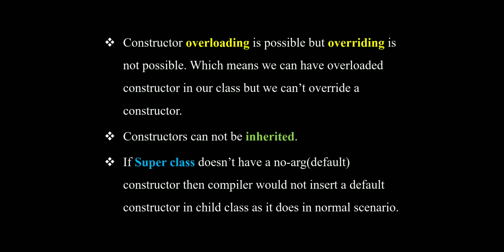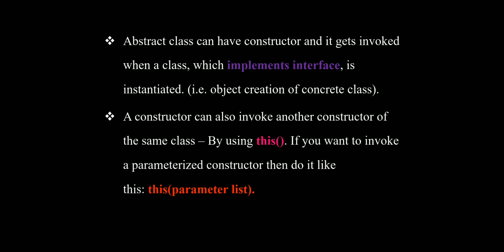And the next point is, if the superclass does not have a no-argument or default constructor, then the compiler would not insert a default constructor in a child class as it does in the normal scenario. And an abstract class can have constructors, and it gets invoked when a class which implements it is instantiated.